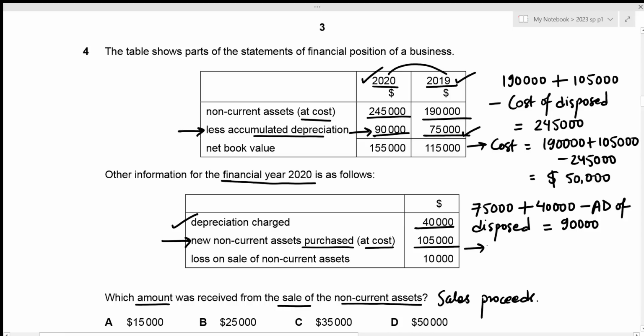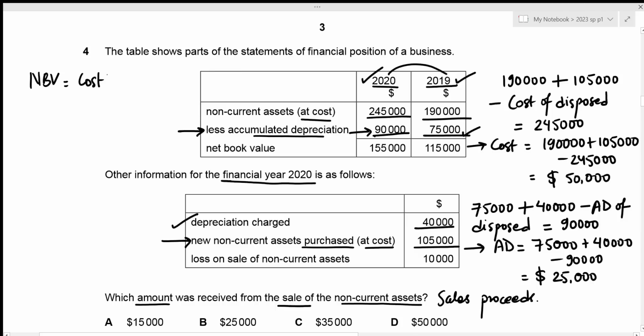Now we can easily figure out the accumulated depreciation value. That is just going to be 75,000 plus 40,000 minus 90,000, which results in the accumulated depreciation value for the disposed non-current asset to be 25,000. Now the next step would be to figure out our net book value. And we know that net book value is just the difference between the cost and our accumulated depreciation, and we just figured out the value for cost as well as the accumulated depreciation. Let's substitute it. We can see that the cost was 50,000 minus the accumulated depreciation, which was 25,000.